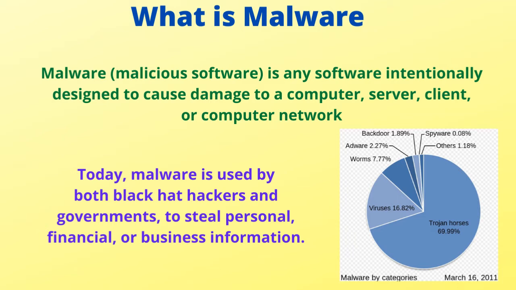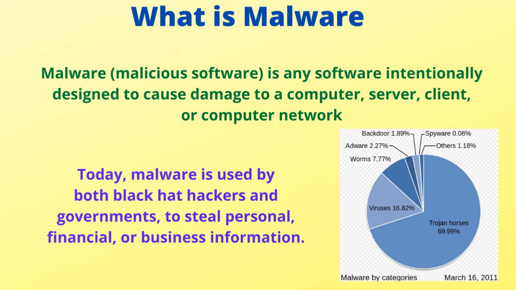If we talk about the kinds of malware getting used, the major portion comes in the form of Trojan horses. I have also shown an image which shows that 69.99% of malware are Trojan horses, which is a very malicious kind of software. And the rest, about 30%, comes in the form of worms, adware, backdoors, spyware, and others.